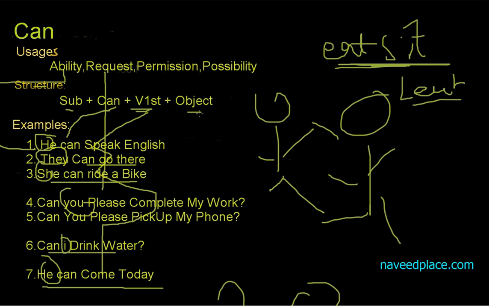Then we have object. Object is very important. If we don't use an object, we don't get the proper sense. For example, if I say he can speak, and I don't say English, you will be confused about what he can speak. Can he speak Urdu? Can he speak Punjabi? Can he speak Marathi? You're definitely confused. But as I'm saying English, you are no more confused. So object is very important. Object tells us the meaning of the whole sentence.